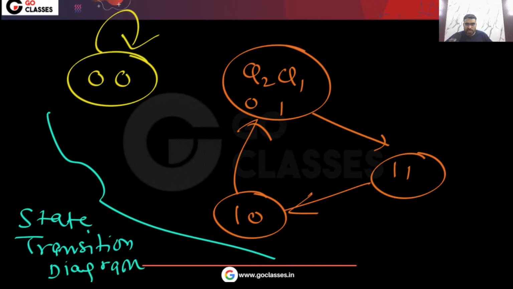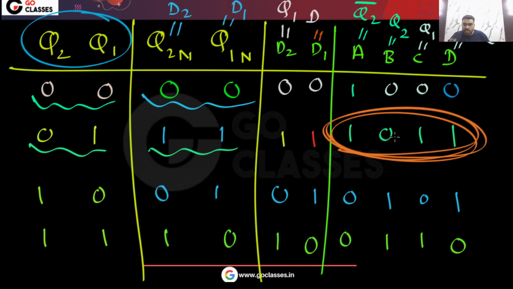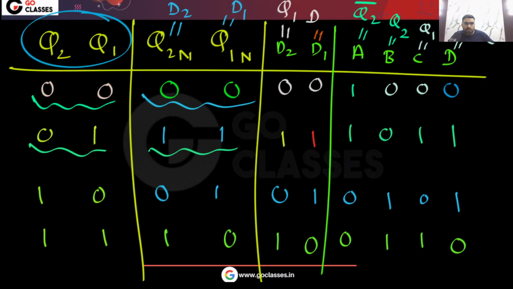This is the state transition diagram. Yes or no? Is this clear? Please tell me. Okay. One more thing you can notice. If you are in this situation, meaning ABCD, if the ABCD value is this, then in the next cycle, what will be the ABCD value? Just tell me. See, very simple question I am asking.